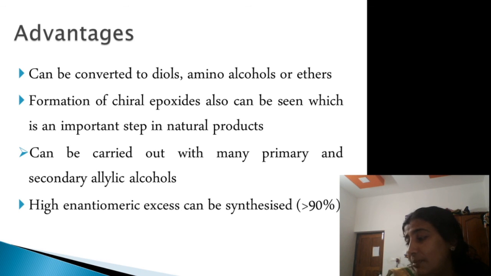In Sharpless epoxidation, the main point you have to remember is that allylic alcohols are converted to epoxy alcohols in the presence of diethyl tartrate, and plus and minus diethyl tartrate will determine the product.